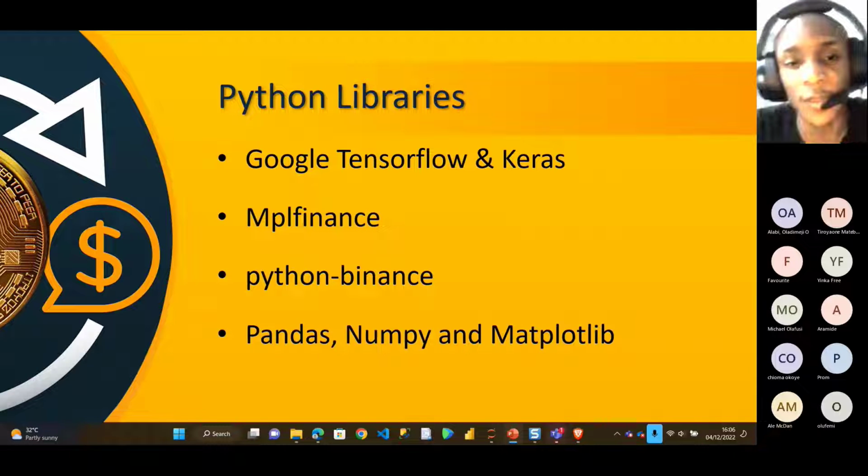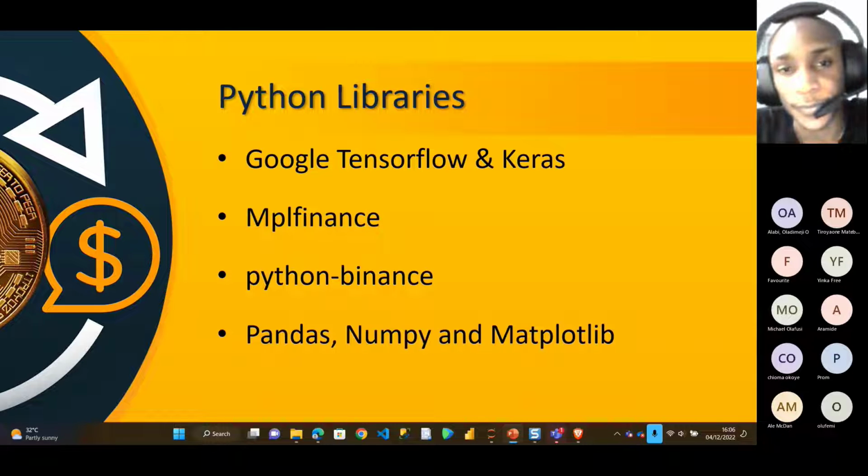So you can use a lot of MP Finance. It is very good for that. Also, we're using the Python Finance library, which is going to serve as an interface between your computer, your local machine, and the Binance API. Also, the libraries we'll be using are Pandas, NumPy, and Matplotlib. Those are the libraries we use for visualizations.